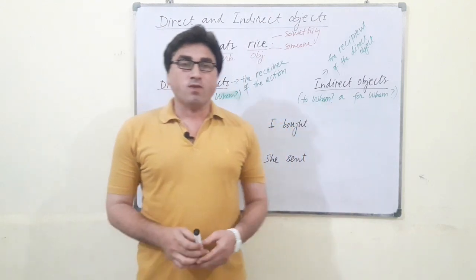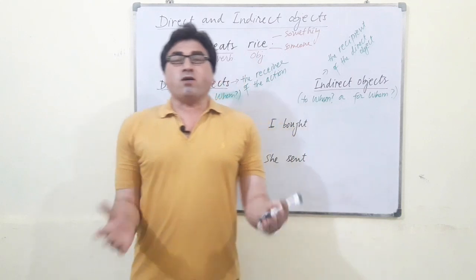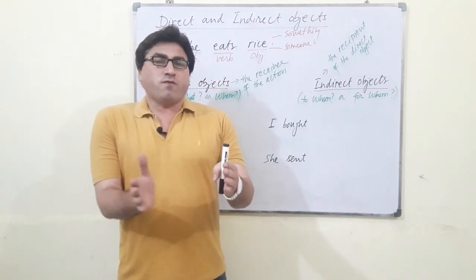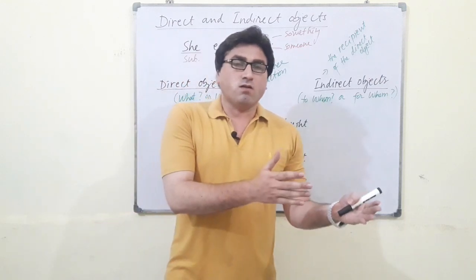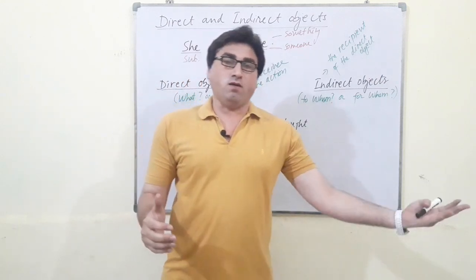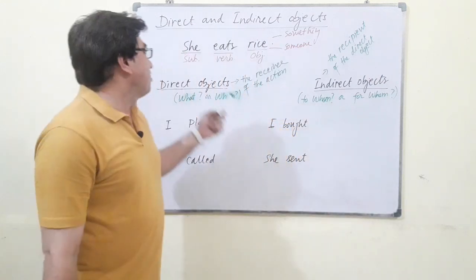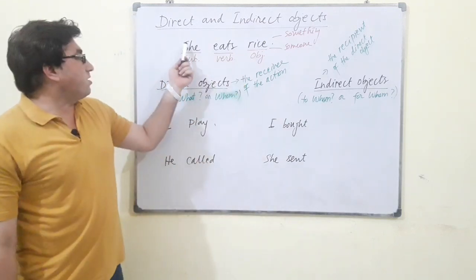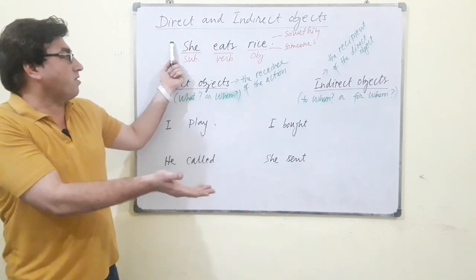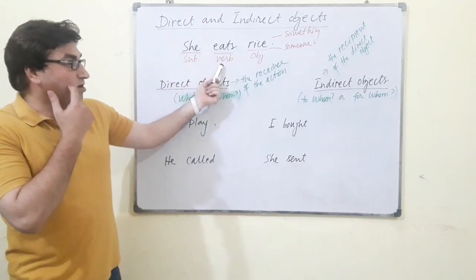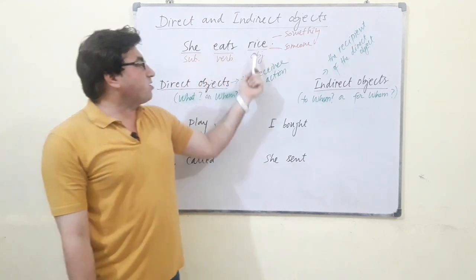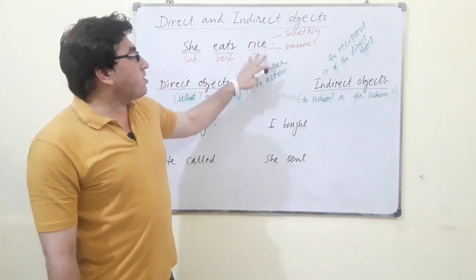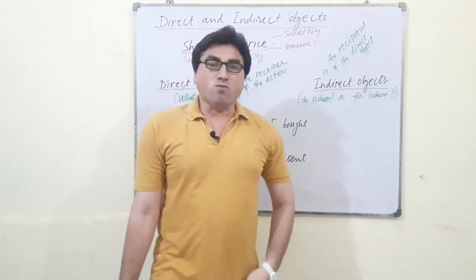Today we'll be talking about direct objects and indirect objects. I'm sure you know the most frequent construction of sentences: the subject, the verb, and the object. For example, she eats rice. In this sentence, she is the subject, the performer of the action, eats is the verb, the action, and rice is the object, the receiver of the action. An object could be something or someone.